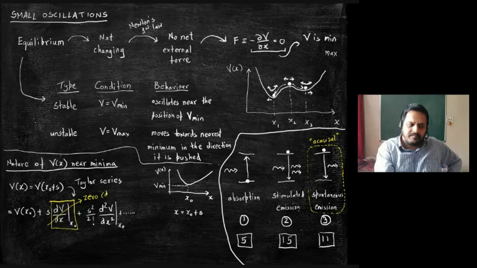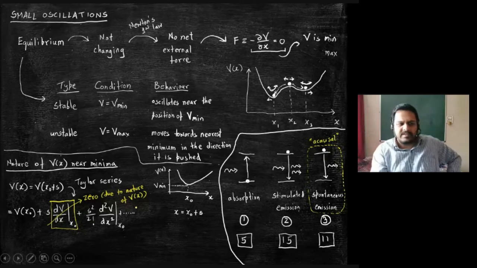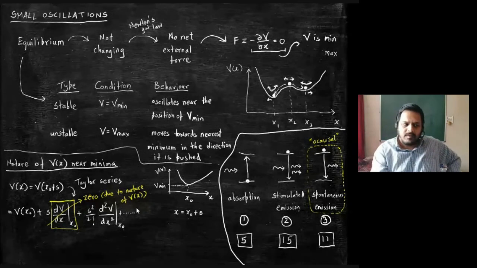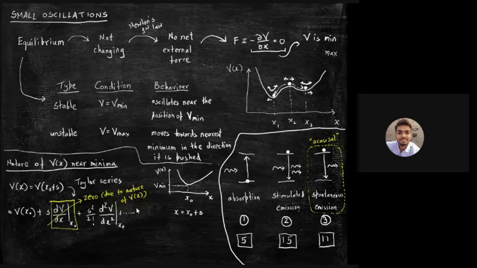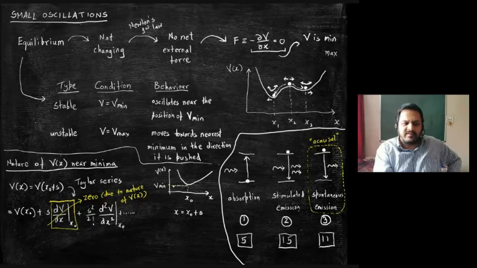Okay. Everyone agrees with this? Yes, sir. What about the first term? This is nothing but this v mean value, which is labeled over here in the curve.